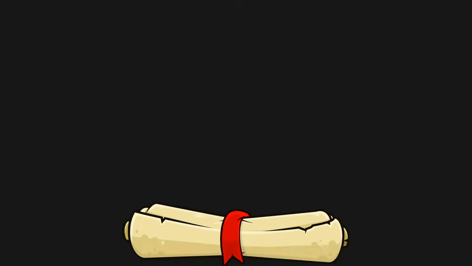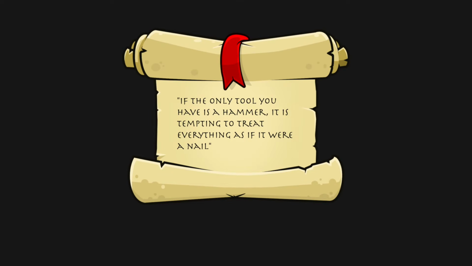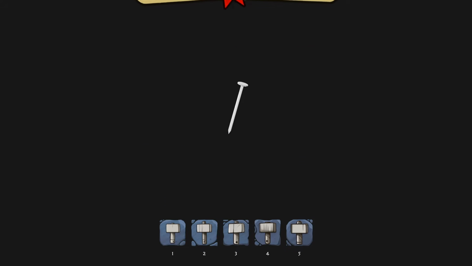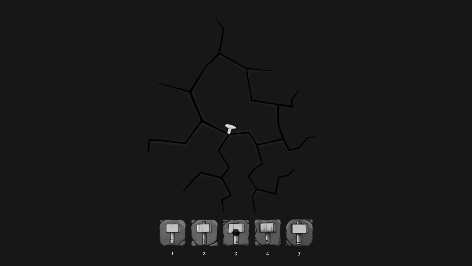You may have heard it in the phrase, if the only tool you have is a hammer, it's tempting to treat everything as if it were a nail. This is our brain taking a shortcut. We prefer to reach for what is familiar and comfortable, even if it's not the best tool for the job. When we are coding, our cognitive bias can manifest as primitive obsession. It's like always using a hammer, sticking to simple data types when a better solution would be to model a new, more specific type.